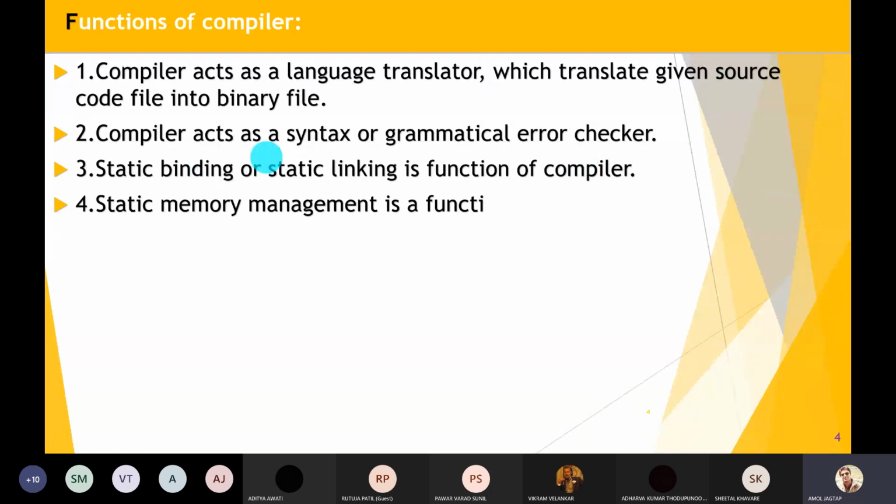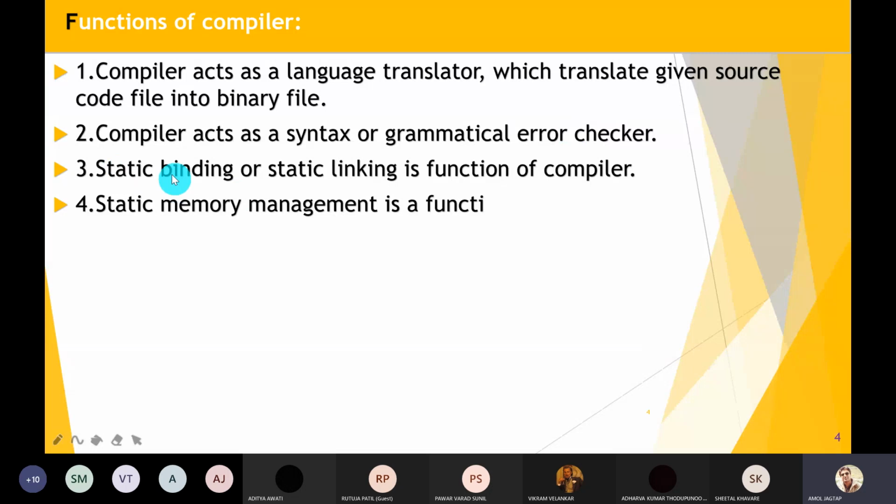Every programming language has some grammar, and when we write any statement, it must be syntactically correct. If it is not syntactically correct, then the compiler raises syntactical errors.